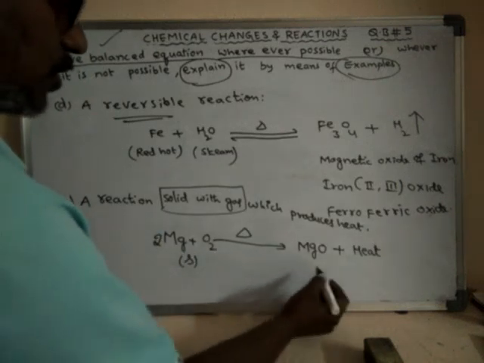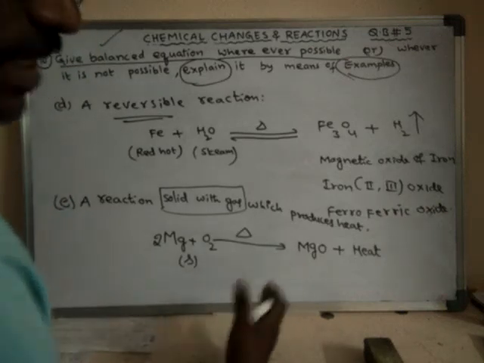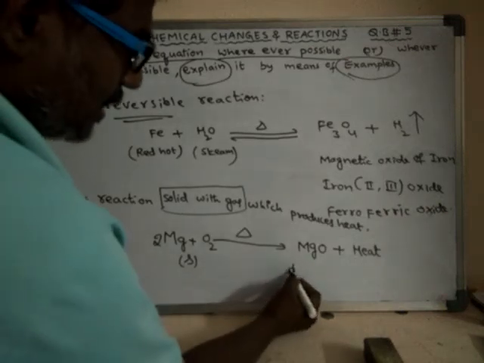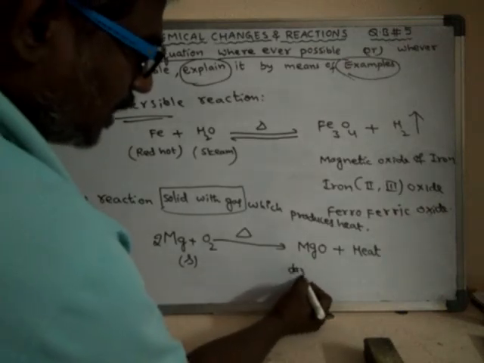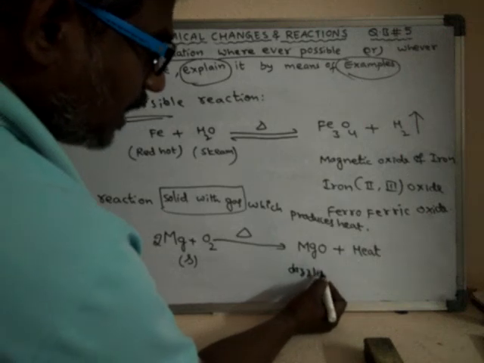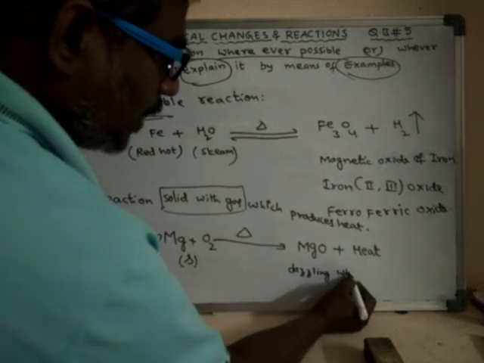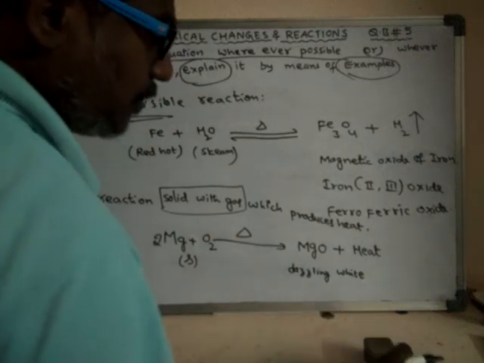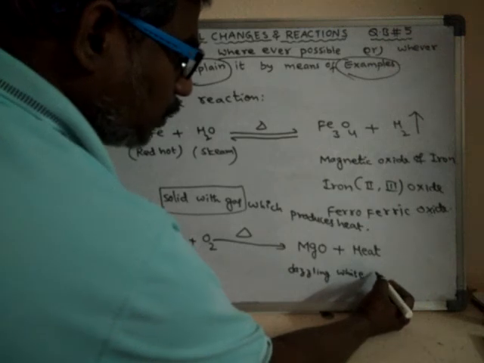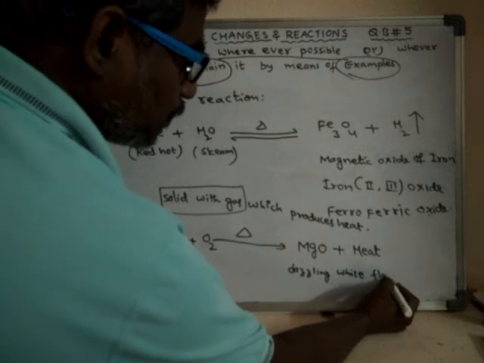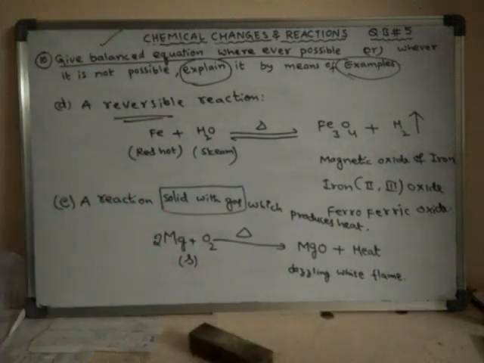So during this process, what happens? It liberates dazzling white light, or a dazzling white flame is produced. What is the meaning of dazzling white? Dazzling white means very, very bright light.